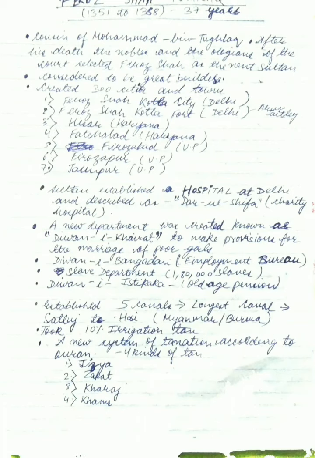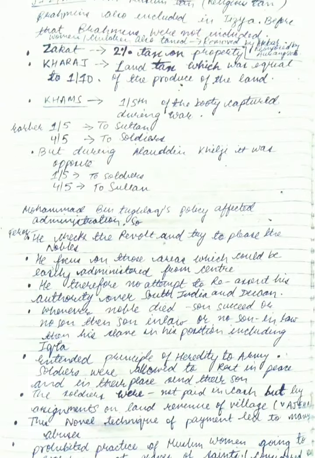Now we will look at the details of these taxes, but you will have to remember Diwani Khairat, which was for marriage of poor girls, Diwani Bangadan for employment, the slave department, and Diwani Istikaka for old age pension. And then we'll move on to jizya.